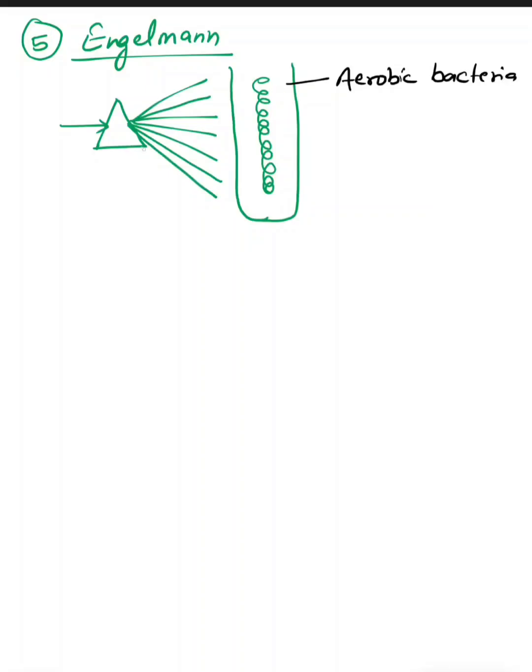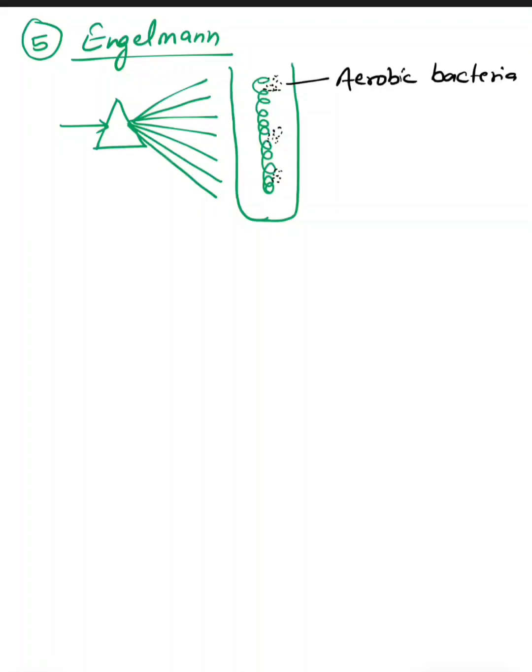So when he focused the white light through the prism onto the alga Cladophora, what he observed was that the bacteria were present in groups at places where oxygen was produced, or photosynthesis was done. Every part will do photosynthesis and produce oxygen,